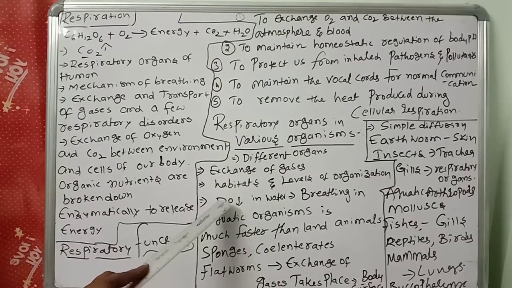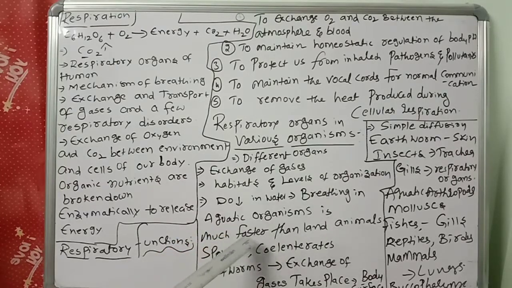What is DO? Dissolved oxygen. Dissolved oxygen is less in water compared with the air. You know very well, oxygen will be less in the water compared with the air. So breathing in aquatic organisms is much faster than in land animals.